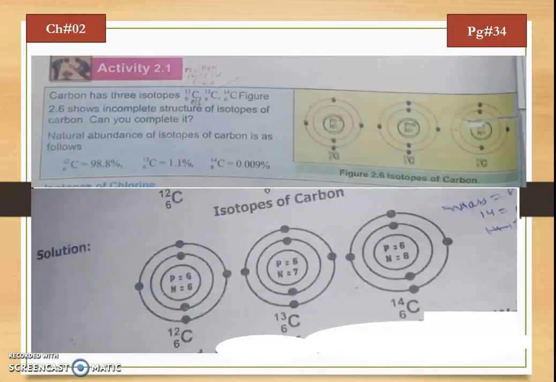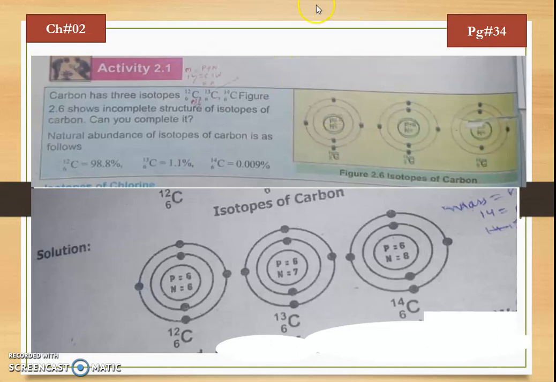In this activity, there are three diagrams which show the incomplete structure of isotopes of carbon. We have to complete their structure. As you know, the isotopes contain the same number of electrons, which is 6, as the atomic number of carbon is 6.